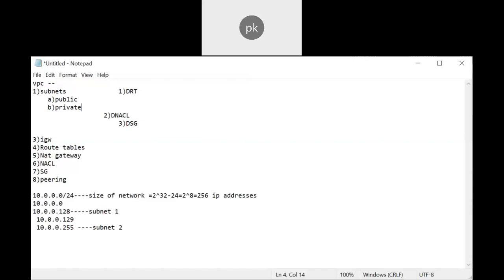Correct. Yeah, each and every time we need to attach an internet gateway. So do you think that it's a big task, right? Each and every time I want to communicate with the internet, I need to attach an IGW to the private instance, then I will take the public IP, and only then can I access anything from the outside world. So it's a big task. Correct. So in order to overcome that, this NAT will help us.